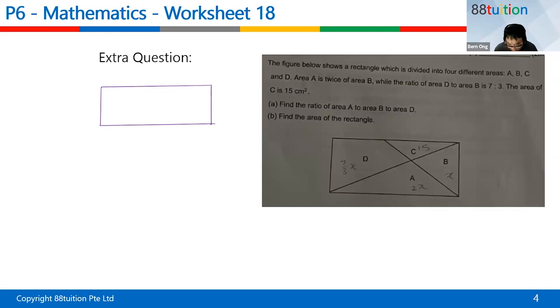Okay, for those who are still digesting this type of question, one very important thing, take a look here. This is a rectangle being cut into two triangles. You must know that the area on top is equal to the area down here. That's one of the key things that you have to see. Children, this is something you must be able to see, because they never say it, but you need to know.